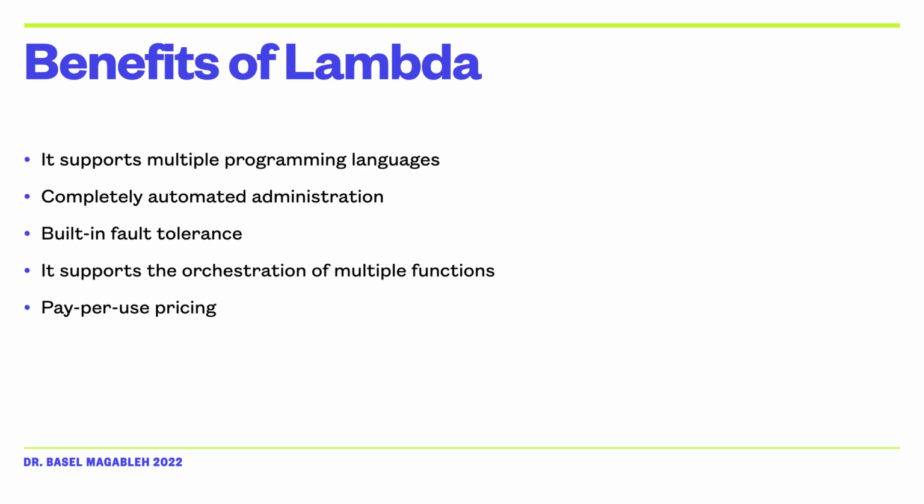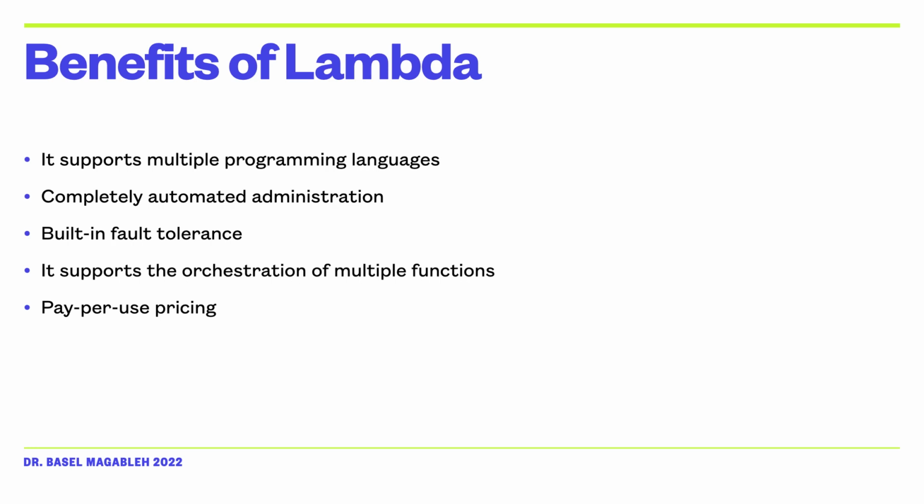Lambda completely automates the administration. It is a fully automated and managed service. It manages all the infrastructure to run your code on highly available, fault-tolerant infrastructure, which enables you to focus on building differentiated backend services. Lambda seamlessly deploys your code, does all the administration, maintenance, and security patches, and provides built-in logging and monitoring through Amazon CloudWatch. Lambda provides built-in fault tolerance. You can orchestrate multiple Lambda functions for complex or long-running tasks by building workflows with AWS Step Functions.